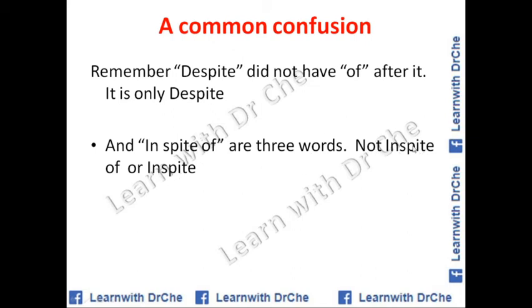We cannot use them together, "inspite," so it is wrong. Or "in spite" without of, so all of these are wrong. "In spite of" is correct. So the correct phrase is in spite of, three separate words. With despite we don't use any preposition.